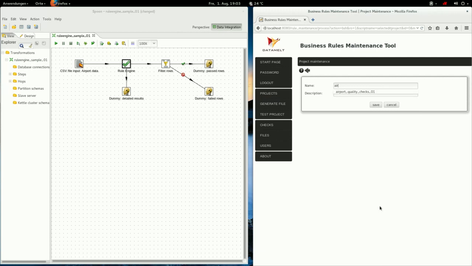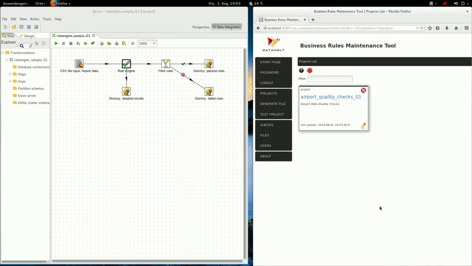Okay, we give it a name and a description and click on Save.